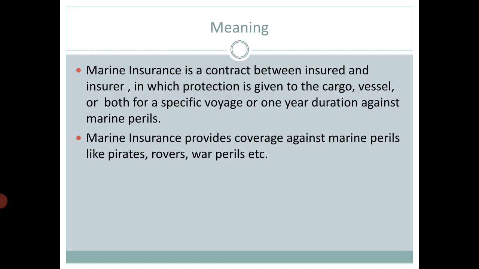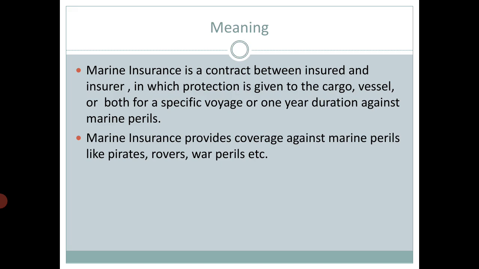And the third, cargo and vessel, both. You can insure only cargo, that is only the goods. You can insure only the vessel, that is only the ship. Or you can have insurance on both cargo as well as the vessel, that is both the goods as well as the ship.